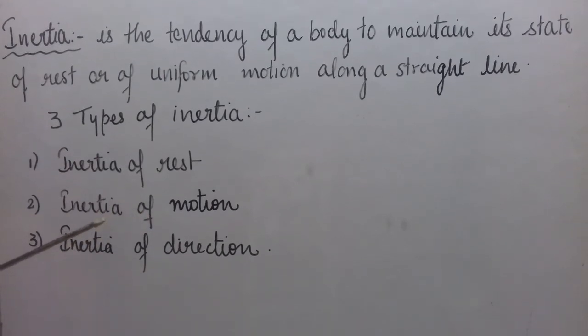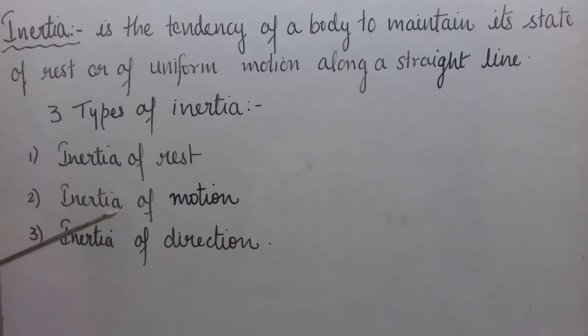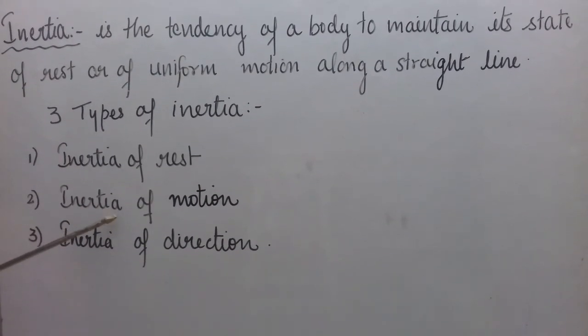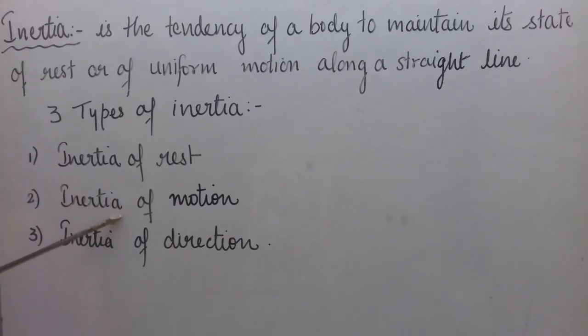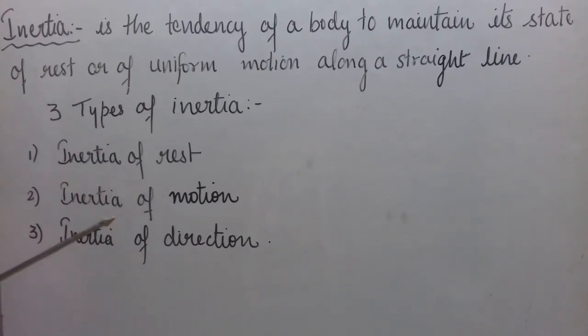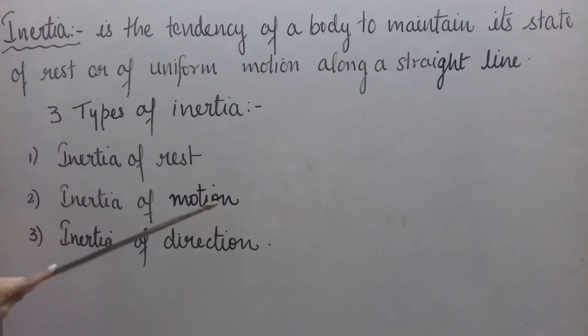Because your feet in contact with the platform of the bus were moving with certain speed, initially certain velocity, and when suddenly the brakes are applied, the feet in contact with the platform of the bus come to rest, but the upper part of the body tends to maintain the same state of uniform motion or same speed. So we get a forward jerk.